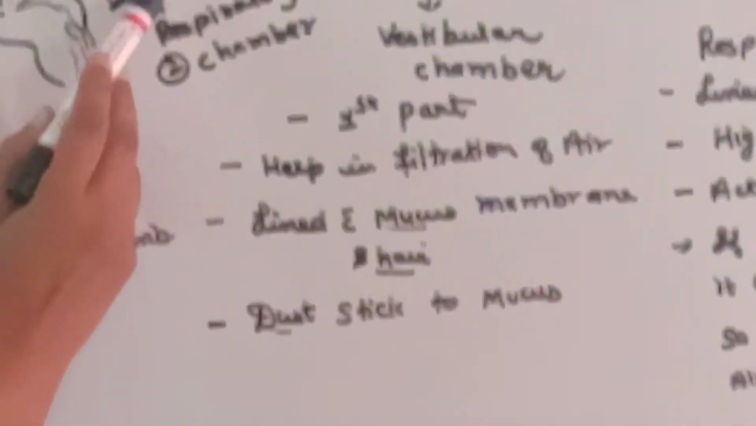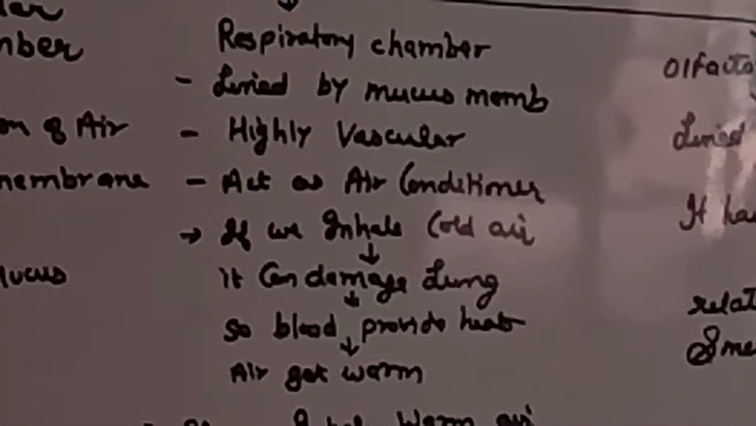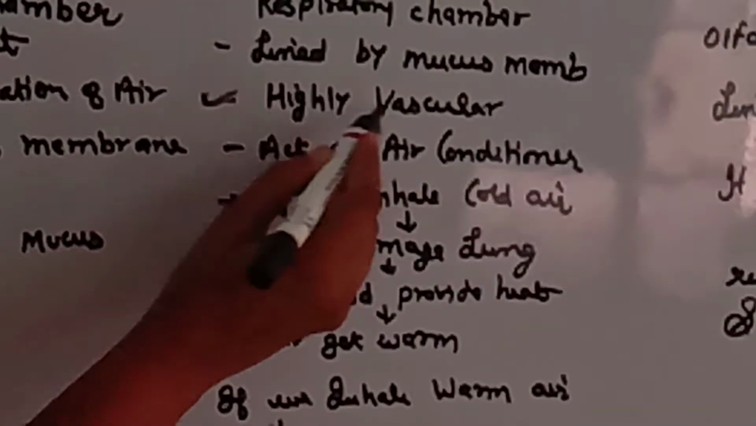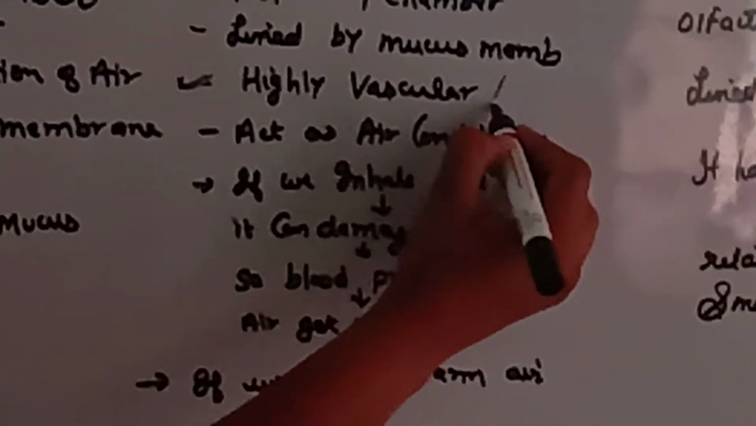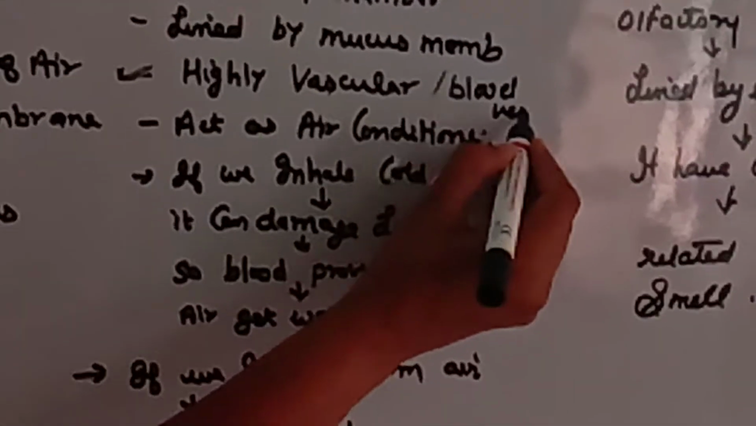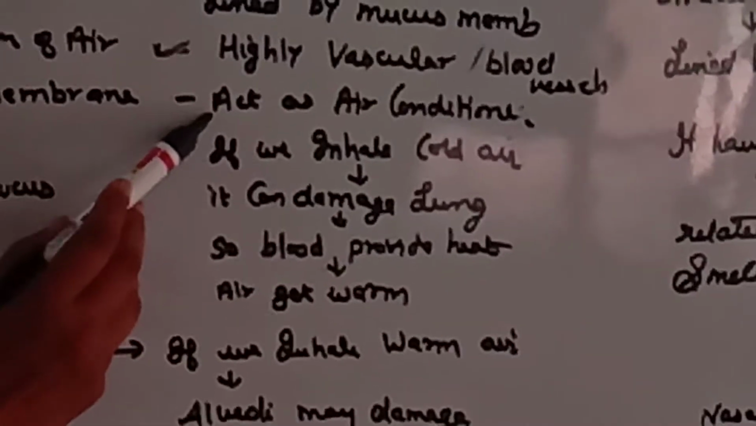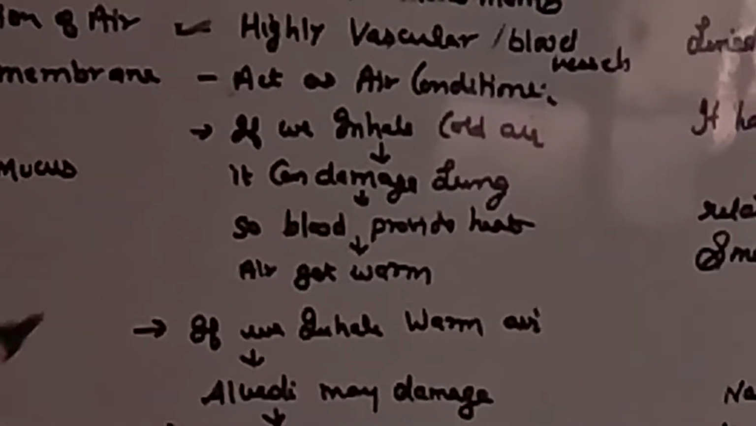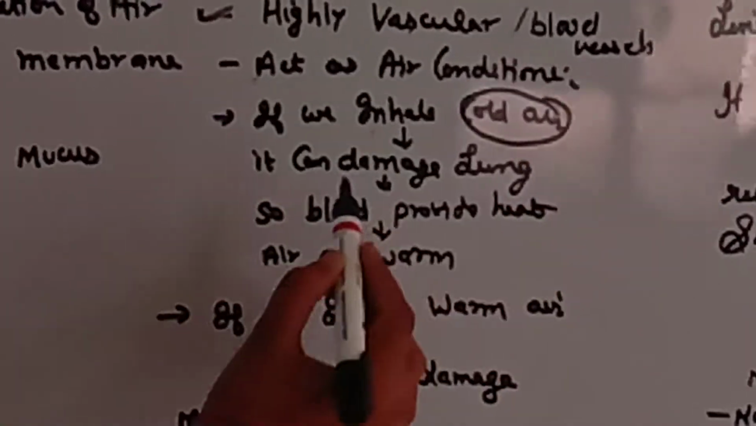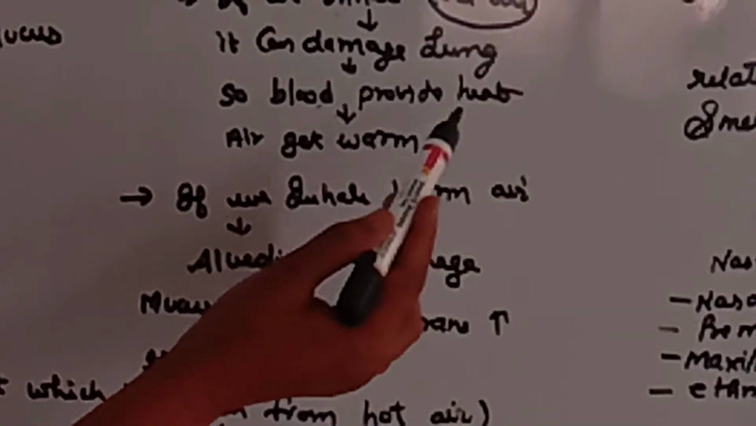The second chamber, which is respiratory chamber, is also lined by mucous membrane, but this region is very highly vascular. Vascular means it is richly supplied with blood vessels which perform a very important function. That is, it helps by acting like an air conditioner. Air conditioner means if we inhale cold air, then it can damage the lung. So the blood provides heat and air gets warm.